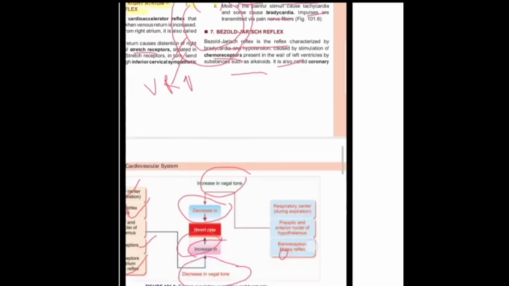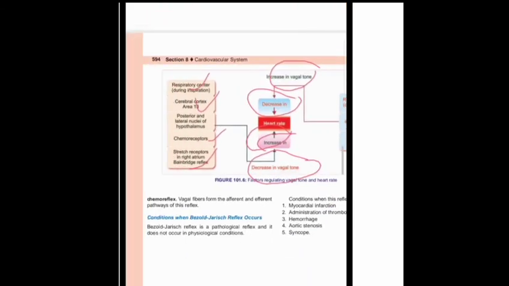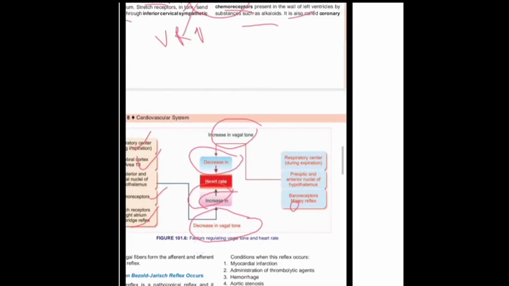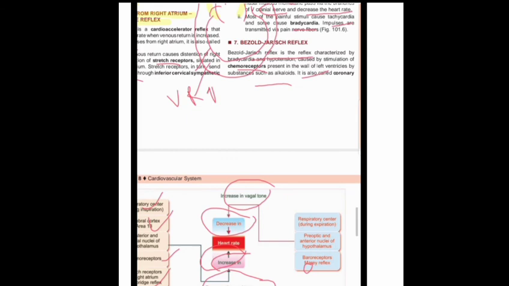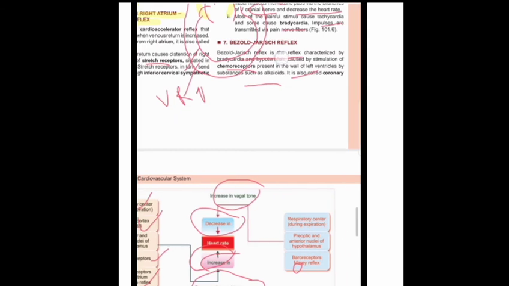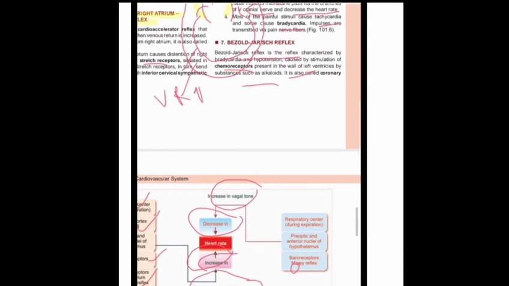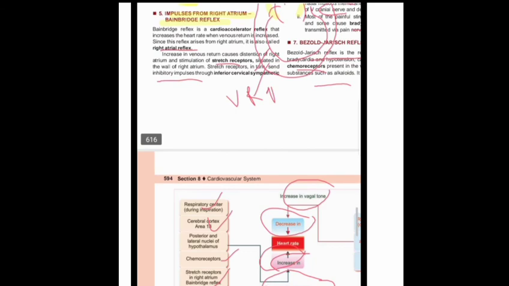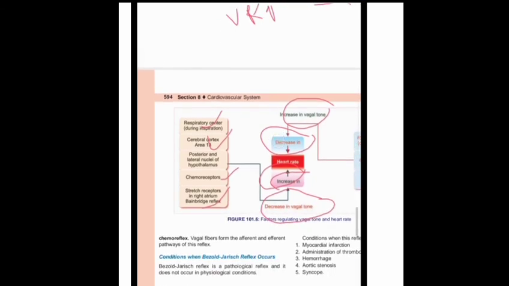It is also known as the coronary chemoreflex, which mainly causes bradycardia on stimulation of the chemoreceptors at the wall of the ventricle. The conditions where this reflex occurs are mainly myocardial infarction, thrombosis, hemorrhage, and aortic stenosis. With this we complete the heart rate.